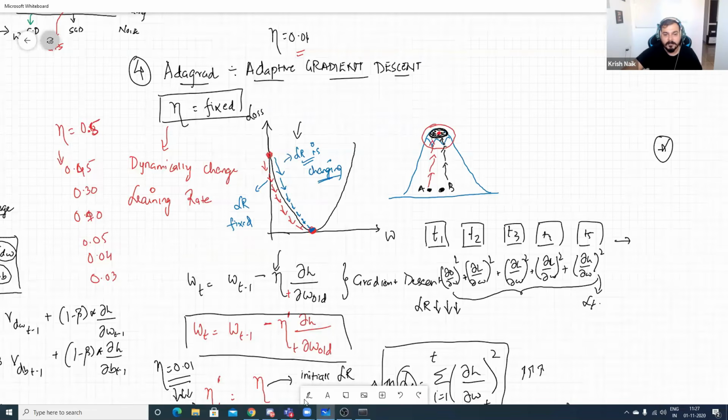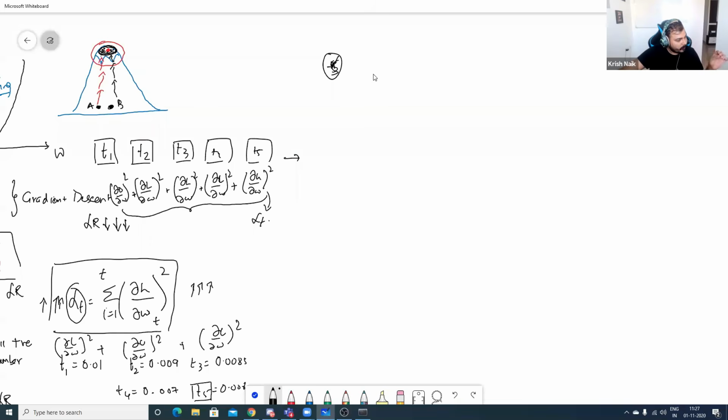Okay, the fifth optimizer is called AdaDelta and RMSProp. The working is almost the same, guys, for AdaDelta and RMSProp.